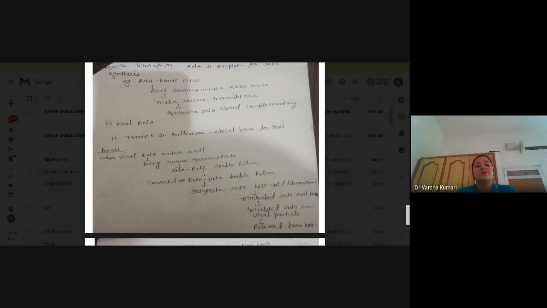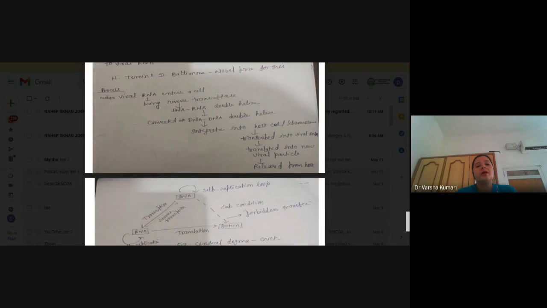So this was discovered by Temin and Baltimore. Now what will this virus do? As you know, the virus completely depends on the host. They are not using their own mechanism, but are completely dependent on the host mechanism for their replication and for their life cycle.